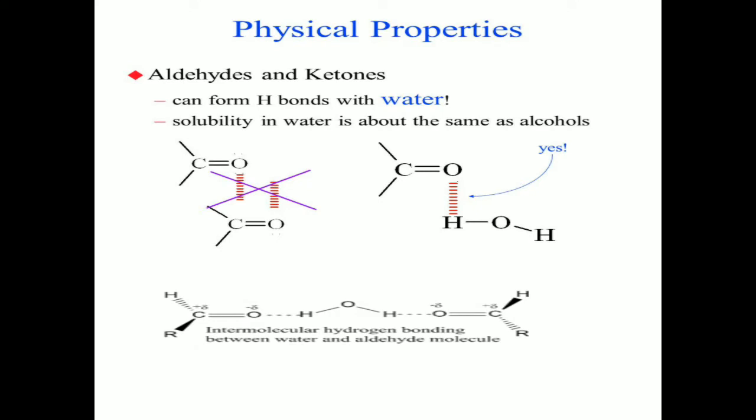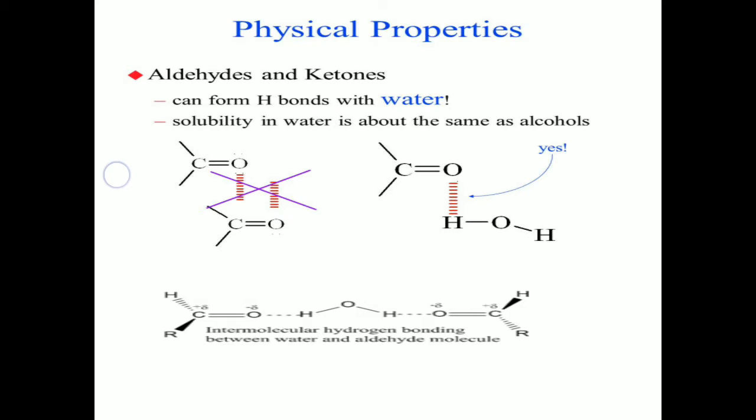Now, carbonyl compounds can form hydrogen bonds with water molecules when they dissolve in water, because water molecules contain a hydrogen atom connected to the oxygen. So there, polarity arises. Due to that polarity, the hydrogen atom of the water molecule carries a positive charge.